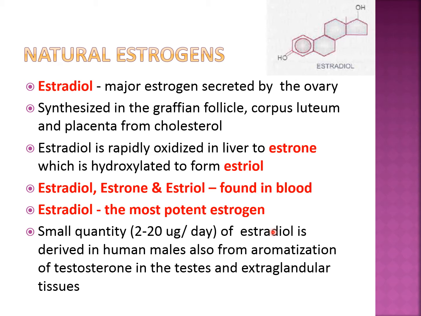But what happens in males? A small quantity of estrogen is produced in human males also. Though estrogen and progesterone are female sex hormones, a small quantity is also produced in human males, by the aromatization of testosterone in the testis and extraglandular tissues, as I already told you. There is an aromatic A ring in the structure of testosterone, and by aromatization of that A ring, estrogen is produced with the help of the aromatase enzyme.